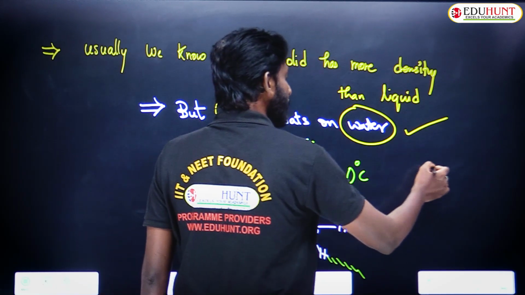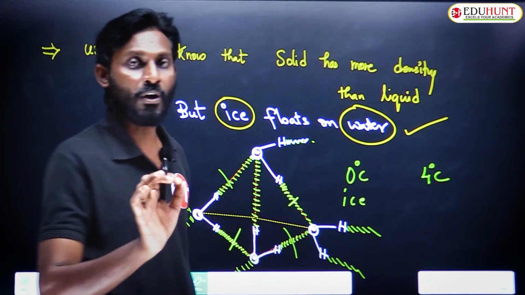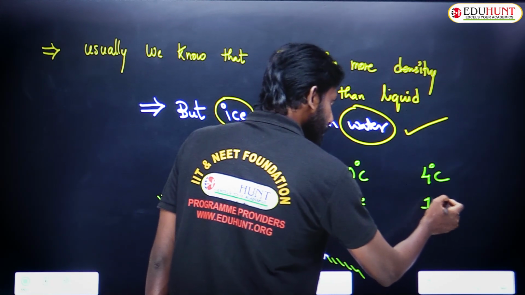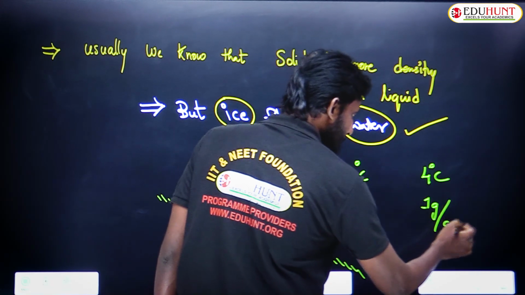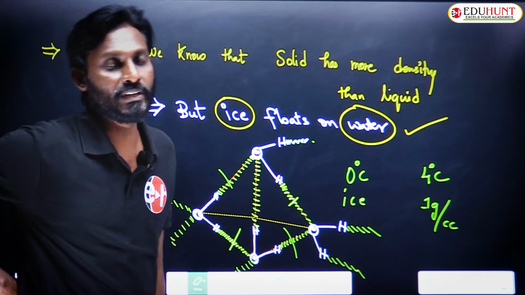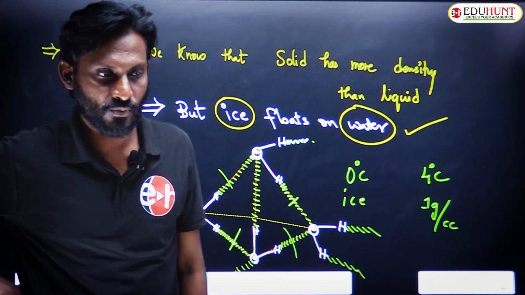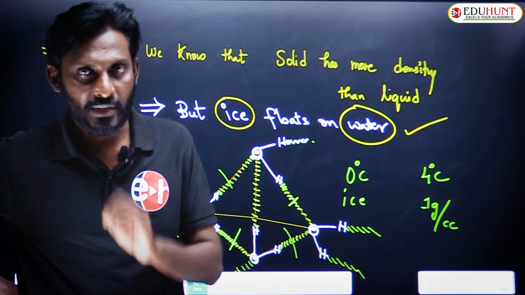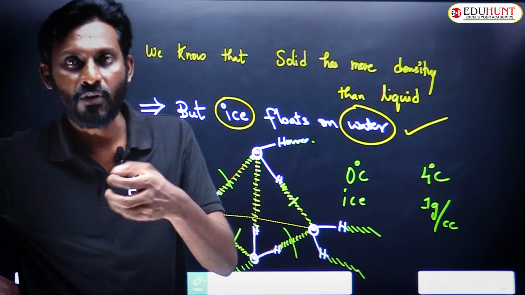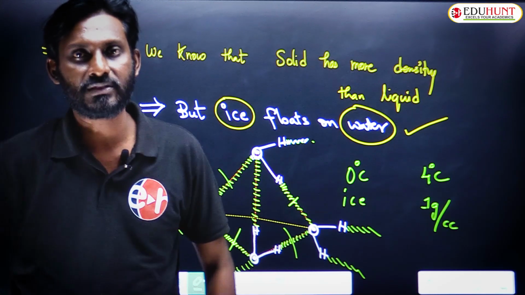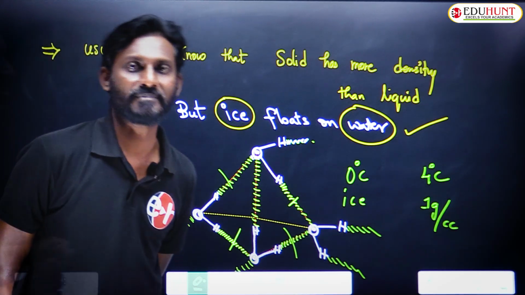At 4 degrees, the density of water becomes maximum, which is 1 gram per cc. That's why we usually take the density of water as 1 gram per ml. 1 ml is 1 cc. That means the density of water that we take is the maximum, at 4 degrees Celsius. I hope you understand.